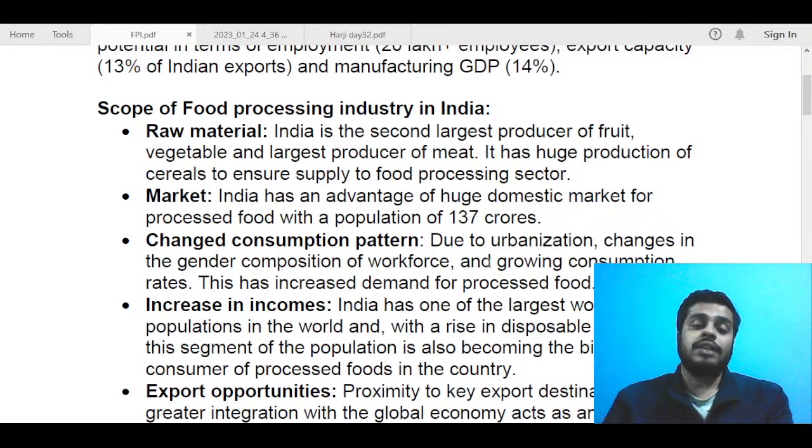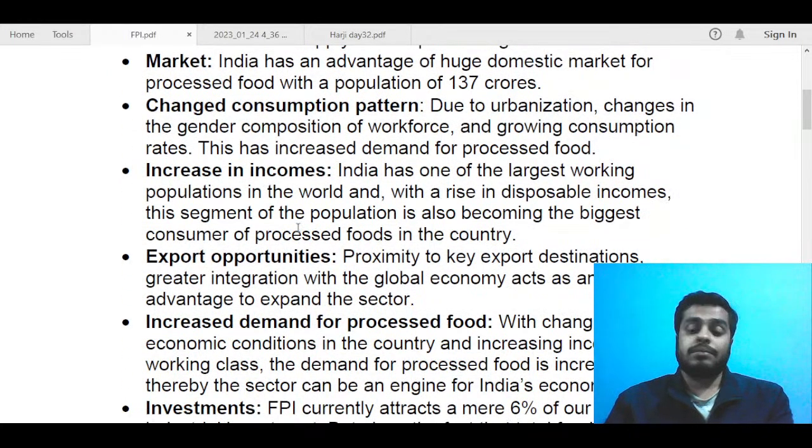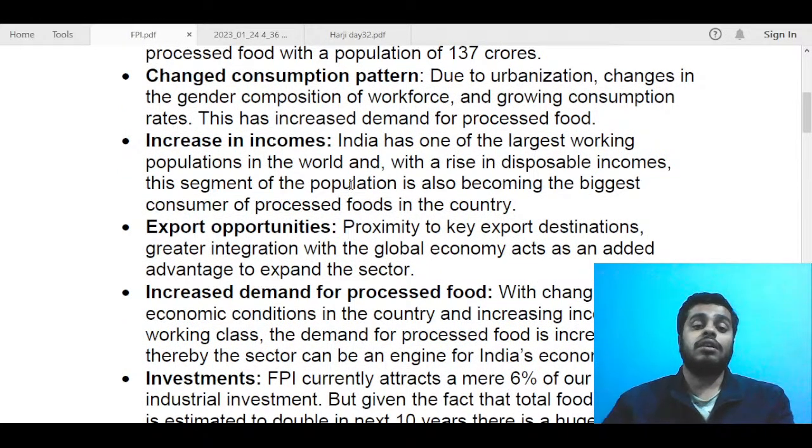So, due to urbanization, changes in the gender composition of workforce and growing consumption rates has increased demand for processed food. Next is about increase in incomes. Yesterday we were talking about increase in incomes due to market economy. Incomes have increased, especially after the LPG reforms. Many people have been taken out of poverty in India. Yesterday we talked about the data, and that also means that disposable incomes in the hands of the people are increasing. And if the incomes increase, of course, they will try to increase their quality of food intake. So that also means that the food processing industry has a scope there because of increase in incomes.